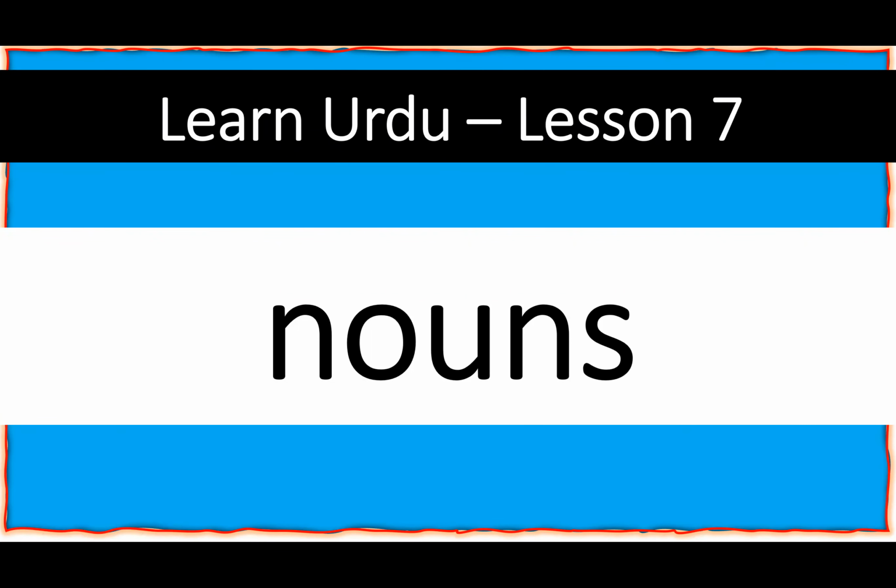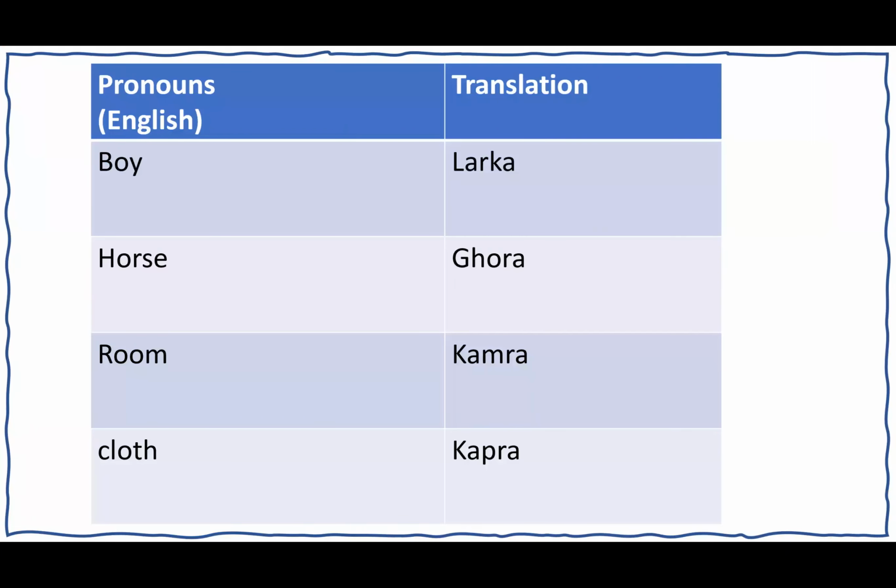This is lesson number 7 and we will be learning about nouns. All right, so we have some nouns in English and we have some translations here. The first noun that we have is boy, and that is a masculine noun and it means ladka. The second noun that we have is horse, means khoda. Room means kamra. Cloth means kapra.